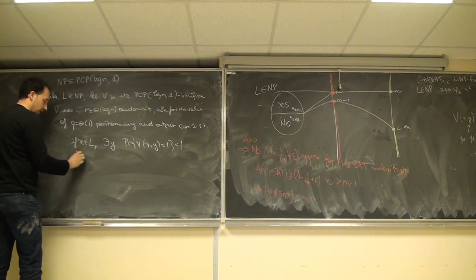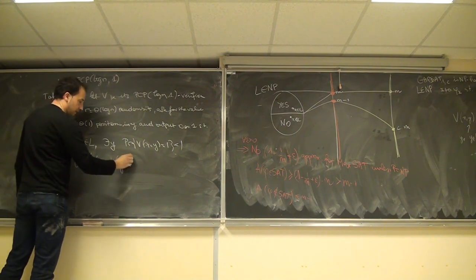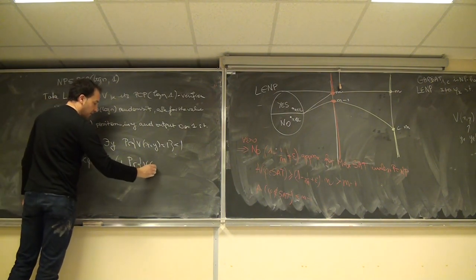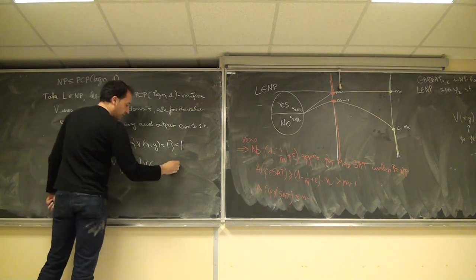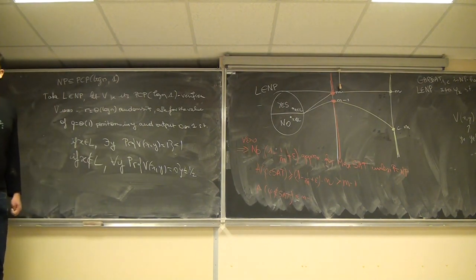And if x does not belong to L, then whatever y is, the probability that V of x, y equals 1 is less than 1/2. Okay? So that's what we have.